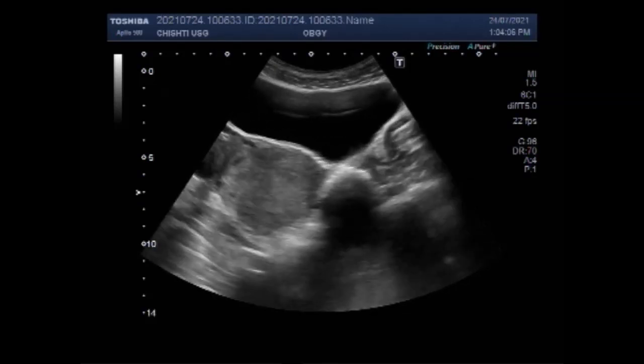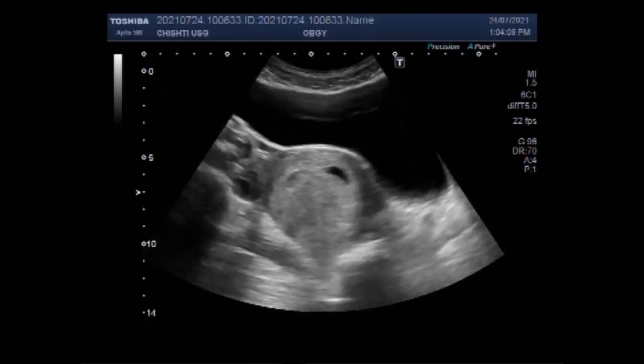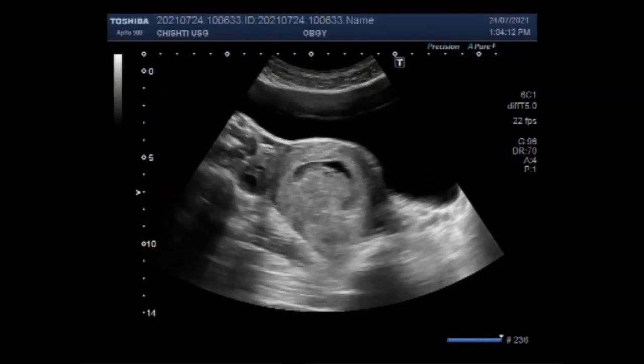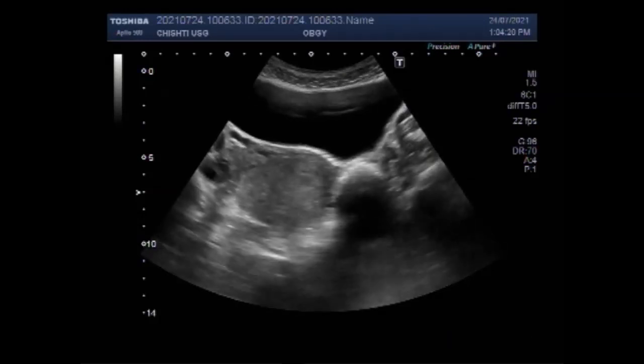Doctors can diagnose a blighted ovum using an ultrasound starting at around week 7 of pregnancy. Imaging will show a smaller than normal and empty gestation sac which contains no embryo.